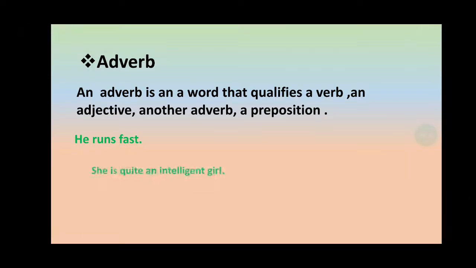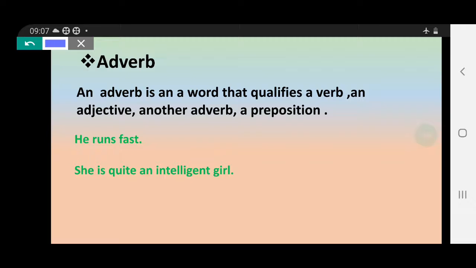Next sentence, look at. She is quite an intelligent girl. In this sentence, she is a pronoun, is is a helping verb. Look at quite, you leave it for now. Intelligent is an adjective, girl is a noun. Quite, this word is qualifying intelligent, meaning the adjective. So this one is also an adverb.